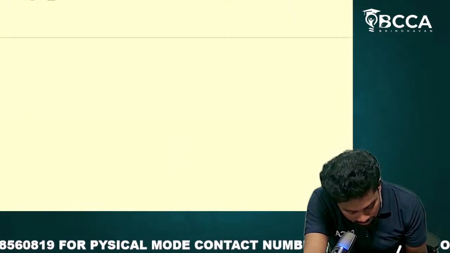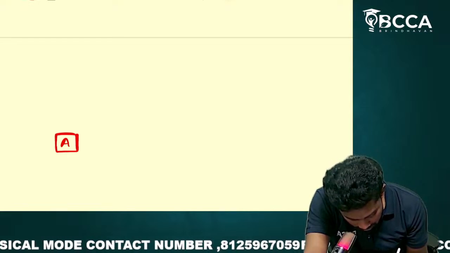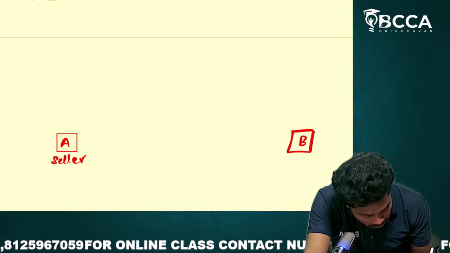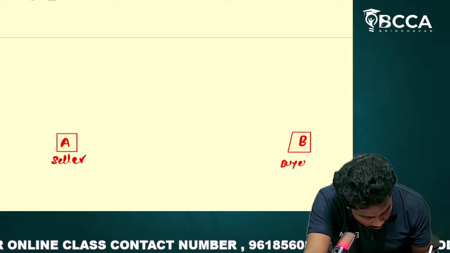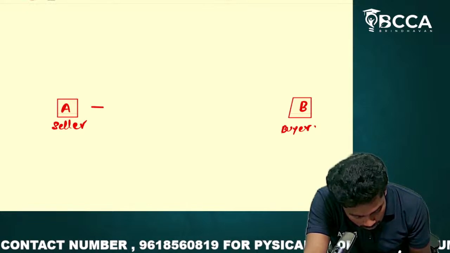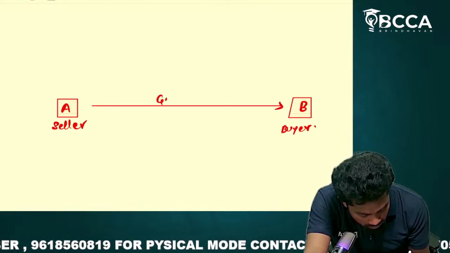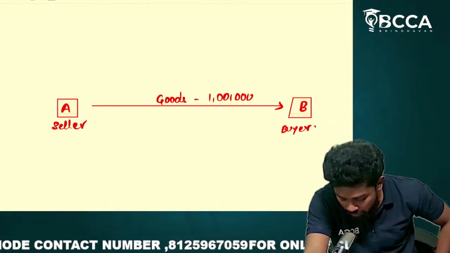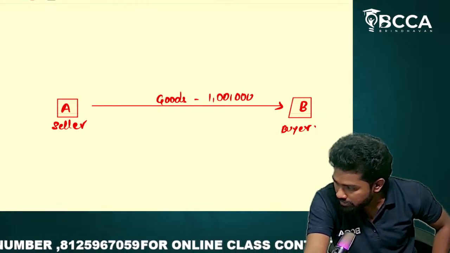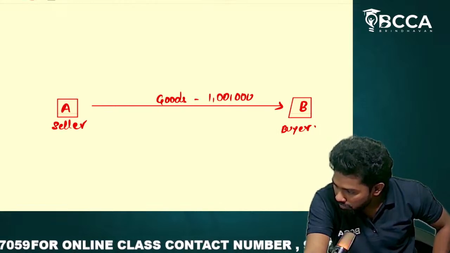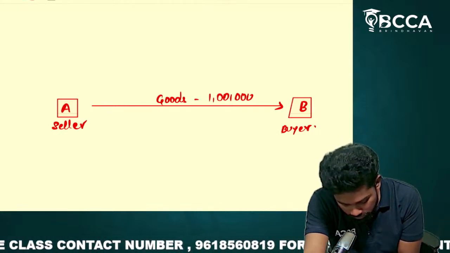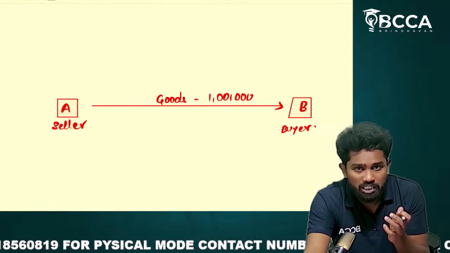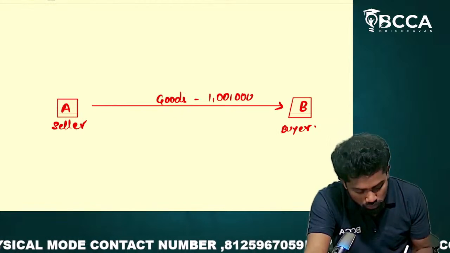I'm writing once again, sir. There is a person called A, the seller. There is another person called B, who is called the buyer. Now what did A do? A sold goods worth 1 lakh. Sir, quite a few people might be having a question, what is called goods. The definition we will discuss in depth after some time. But now consider goods as the tap, pen, which are tangible, which we can touch and which are movable. Those are called goods.